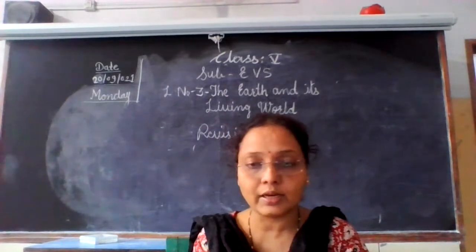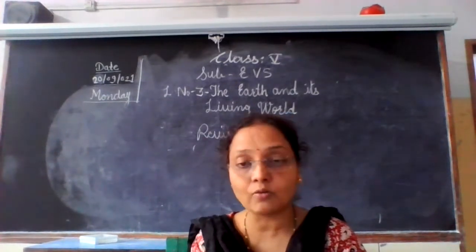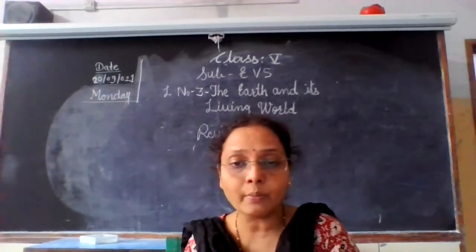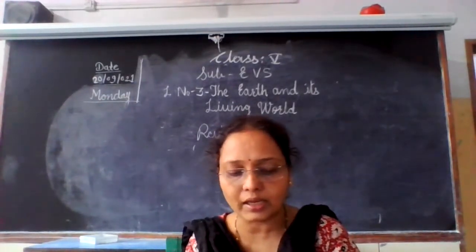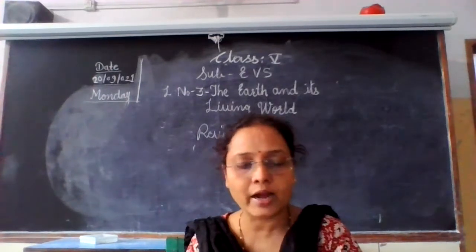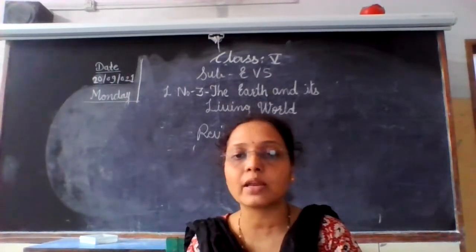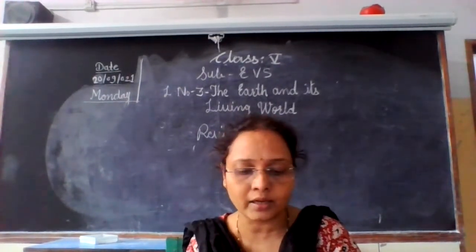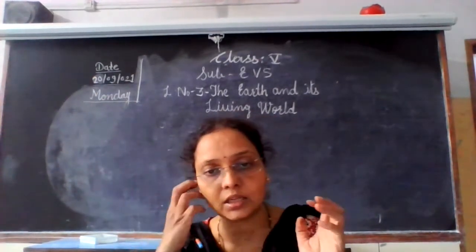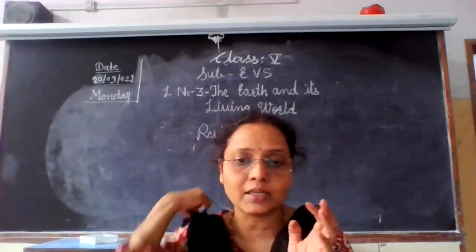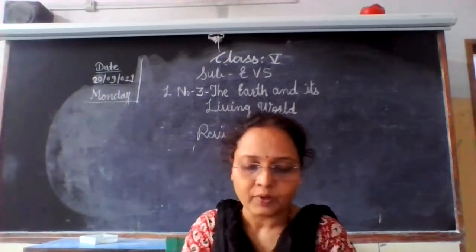Then the lakes. What are lakes? A water body formed by water collecting naturally in a low-lying area of land is called a lake. For example, we have Ambazari Lake and Futala Lake, where water has collected in low-lying areas. Water collecting in one place is a lake.